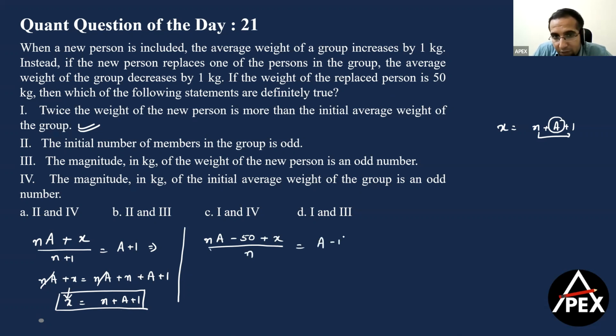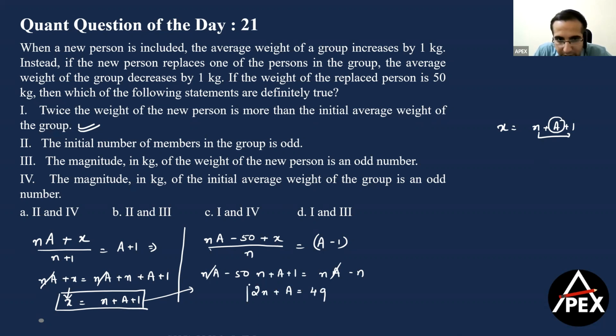Now, the average becomes a minus 1. So if I simplify this, I get na minus 50 plus x, and instead of x, let us replace this part here. That becomes n plus a plus 1 is equal to na minus n. So na gets cancelled. So if I simplify, what do I get? I get 2n plus a is equal to 49. Now this is a very interesting part, okay? So I have 2n plus a is equal to 49.